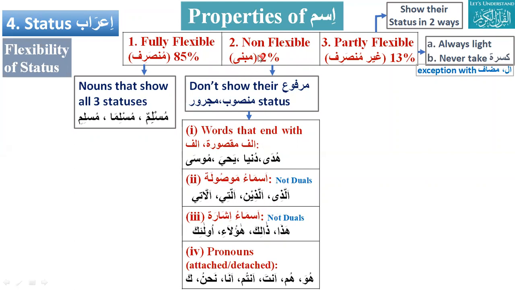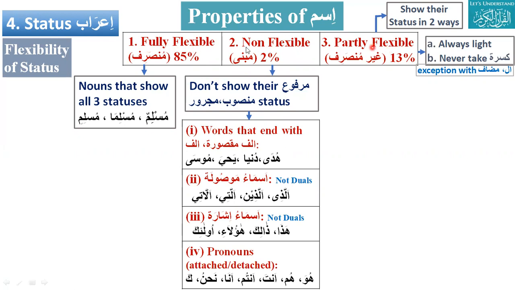Yes, we are talking about flexibility. There are three types of flexibility. Can you please repeat fully? Munsarif, mabni, and ghair munsarif. Say in English. Fully flexible, non-flexible, and partially flexible. If someone asks you what you discussed today in the class, you will say that we said fully flexible, non-flexible, and partially flexible.